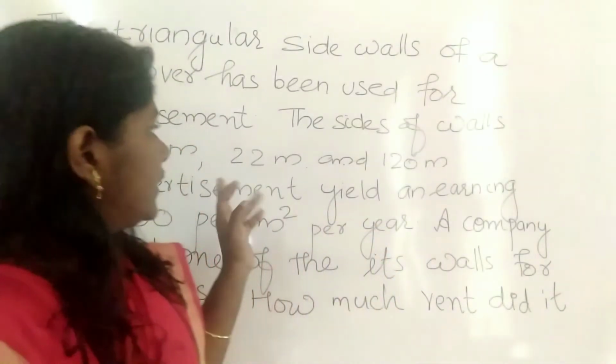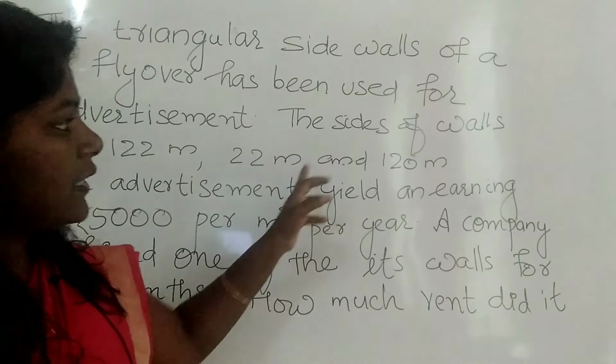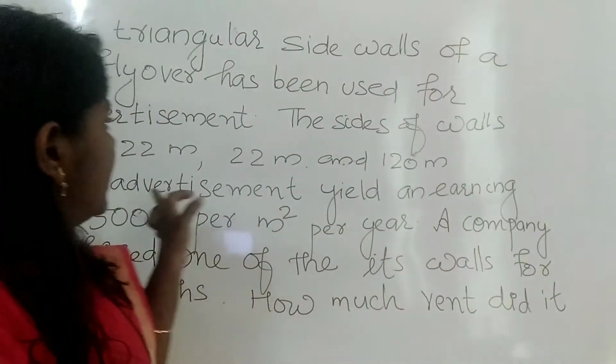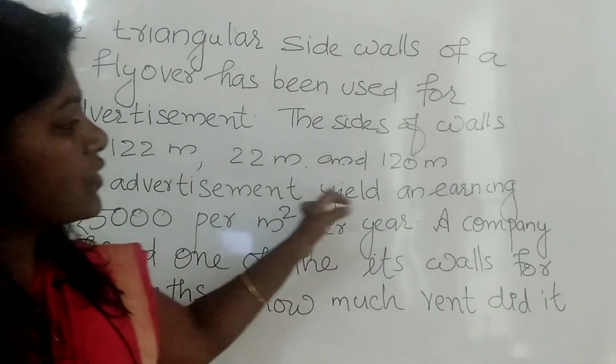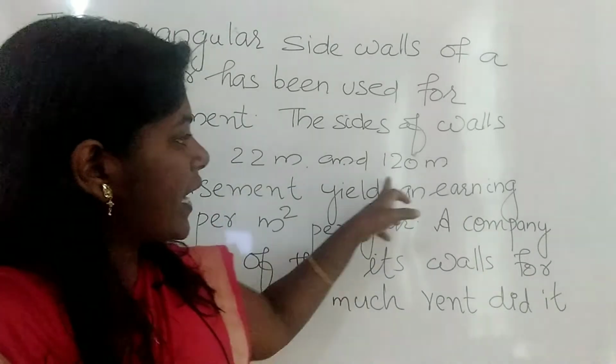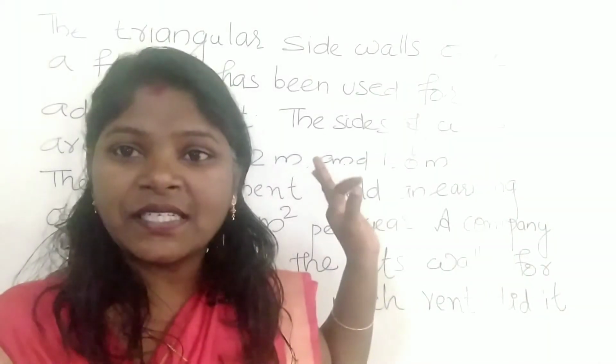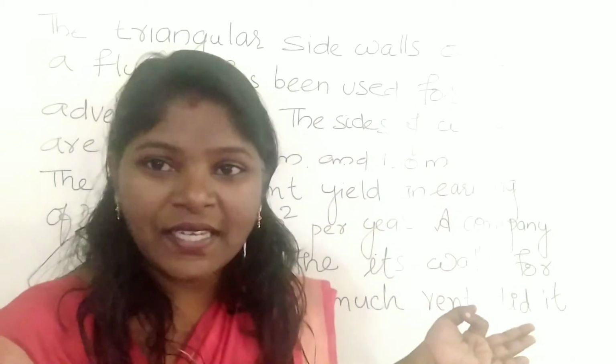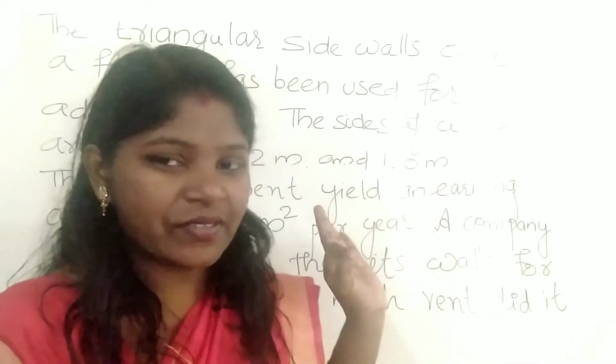Then the next sentence gives the measures of the sides of that wall: 122 meter, 22 meter and 120 meter. Sides are different, so we can understand it is a scalene triangle.